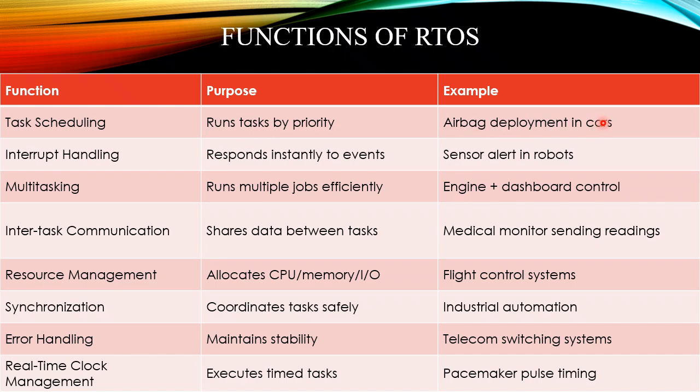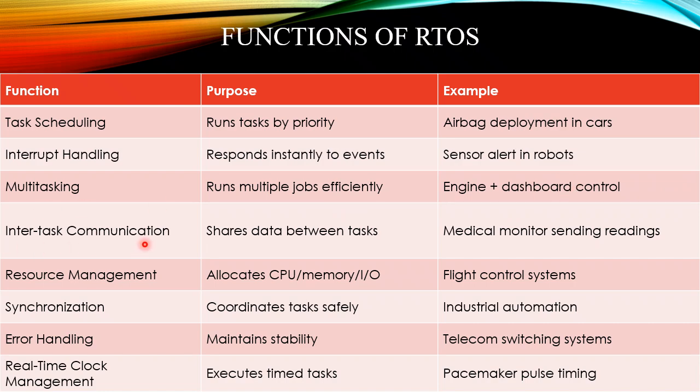The example is airbag deployment in a car. When an accident happens, what is the first priority? The airbag should be deployed, right? Next, interrupt handling is responding instantly to events, such as sensor alerts in robots. If a robot senses an earthquake or temperature differences, it senses that immediately, even in between the work it is doing. That is interrupt handling. Again, multitasking runs multiple jobs effectively. At one time, many jobs can be run effectively, like engine plus dashboard control in vehicles.